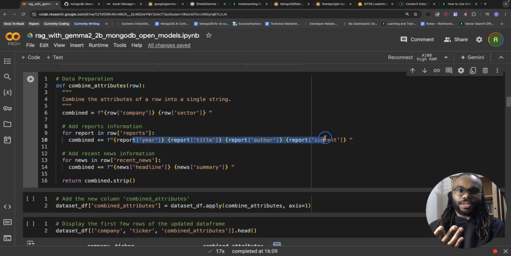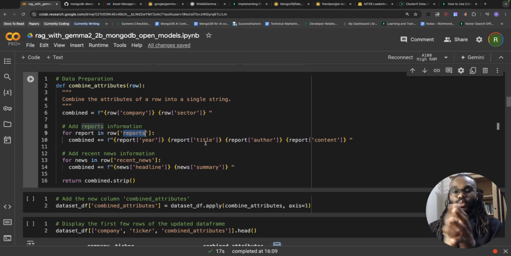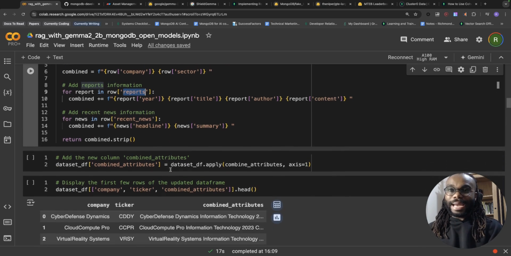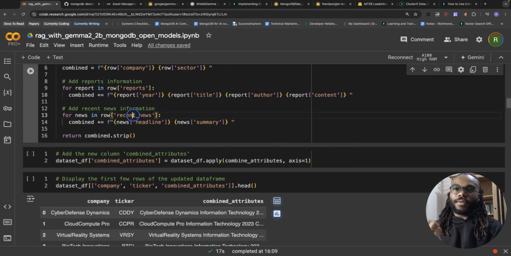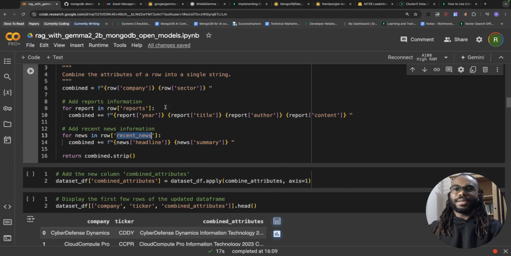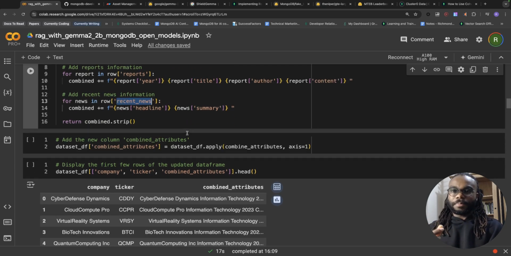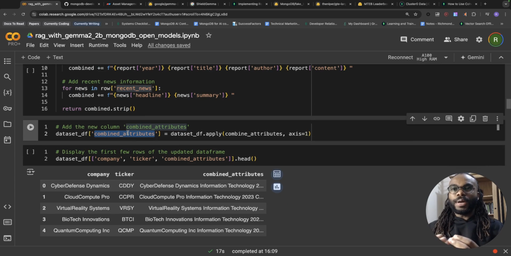So I'm going to get the information from the report of both years, for any years in the report. I think we have 2023 and 2024. I'm going to combine it into one string and then combine other aspects of the recent news as well, because that's important as well. That's more context. I'm going to use all of this to generate the embedding. So I'm going to create a new attribute within the data set called combined attributes. Very imaginative.